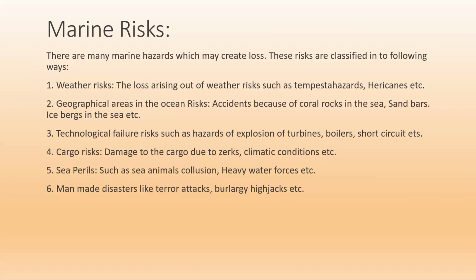Sea perils. There are other kinds of sea perils. Sea perils include animal collisions. Certain kinds of animals in the sea may collide, like heavy sharks or big kinds of whales. They may destroy the ship at certain times, or crocodiles or any kinds of heavy fish getting stuck in the fans inside the ship and creating technical problems. These are called sea perils. And heavy water forces, sometimes storms, are also called sea perils.